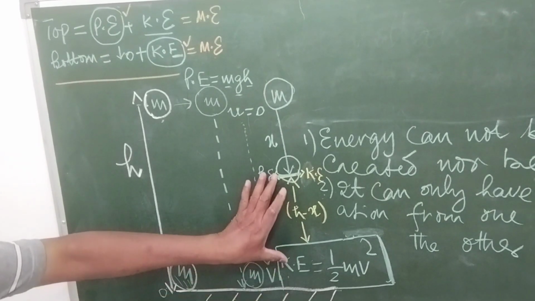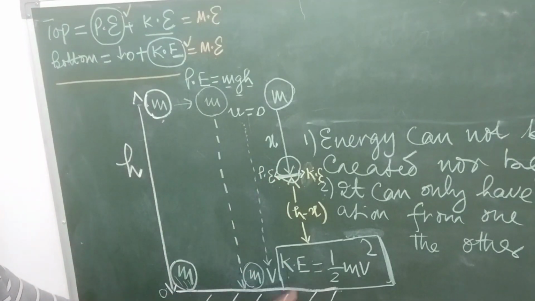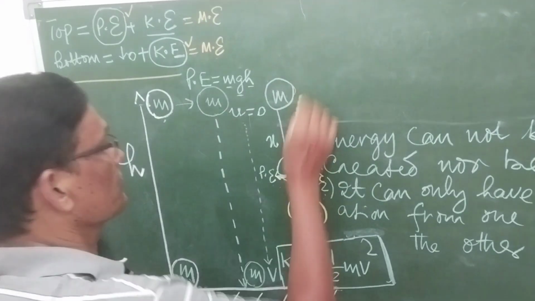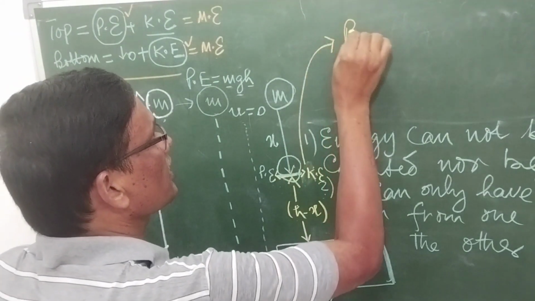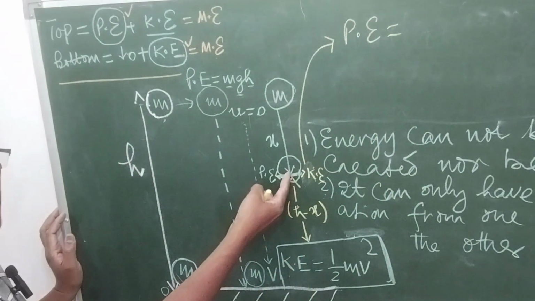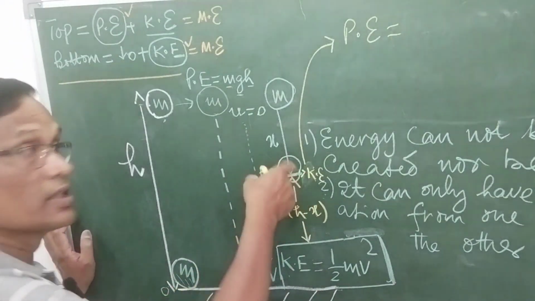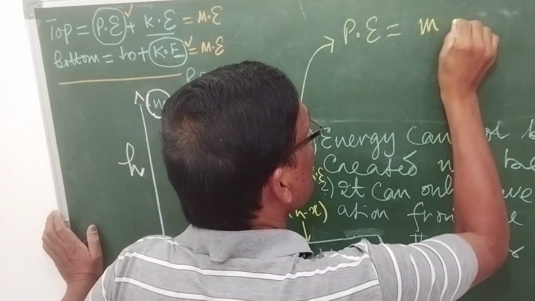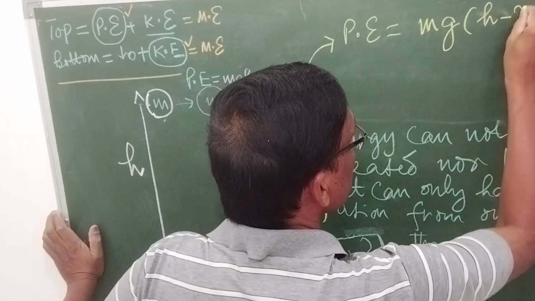So how much is the potential energy of the ball here? mg h minus x. So at this point the potential energy will be how much? mg h minus x, because height is from the ground to this point. So mg h minus x.